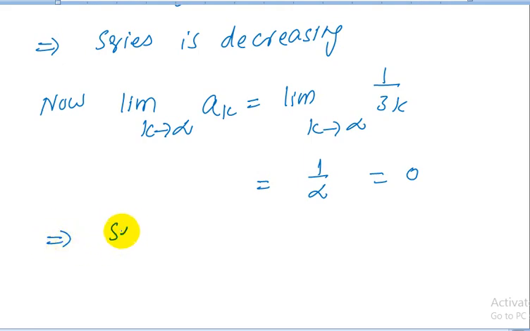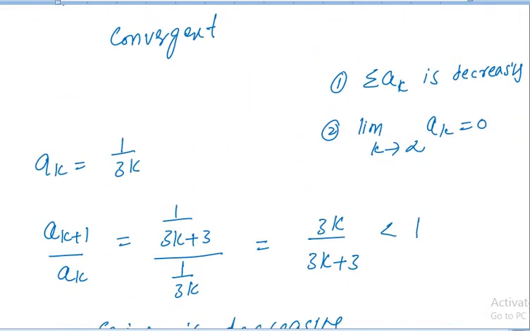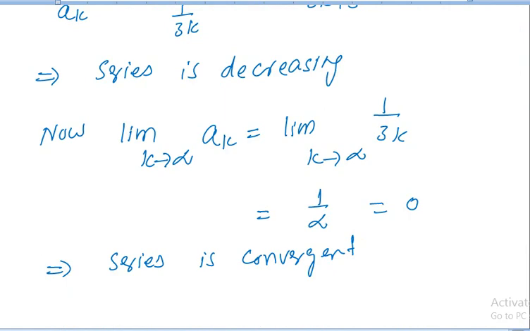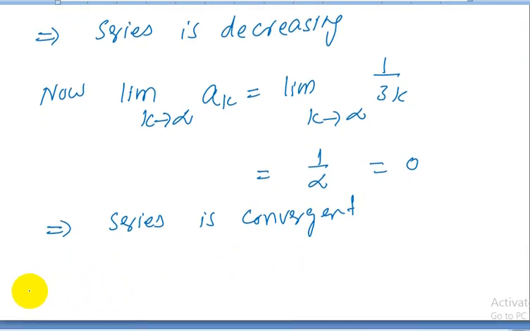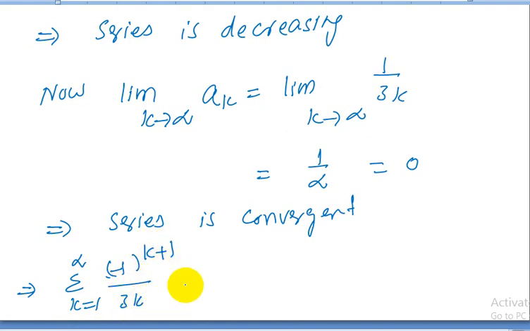As the given series is not absolutely convergent, but this series is convergent, this series is conditionally convergent, which implies summation k starting from 1 to infinity (-1)^(k+1) upon 3k is conditionally convergent.